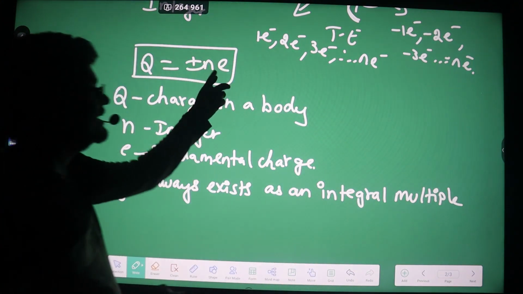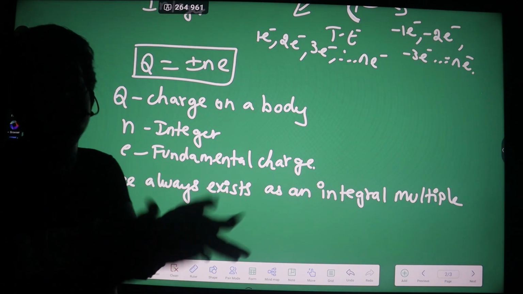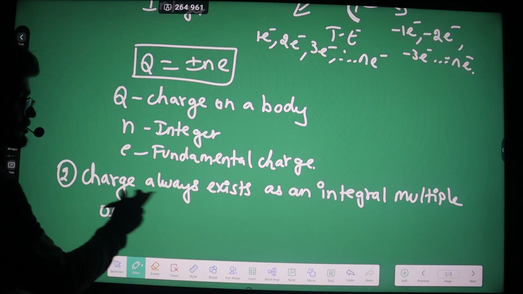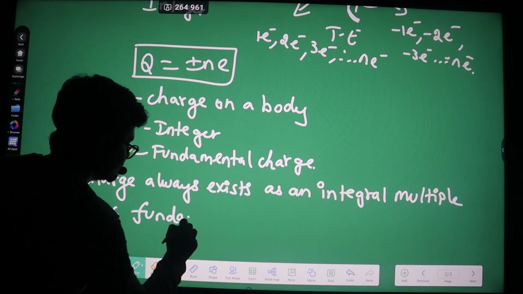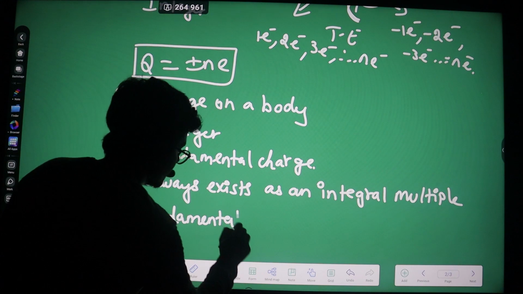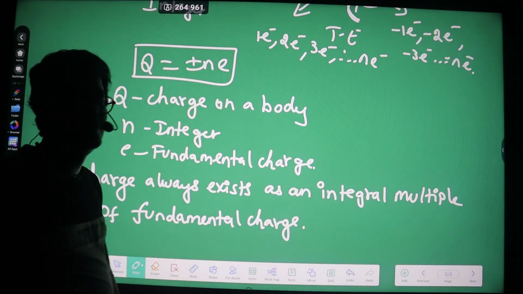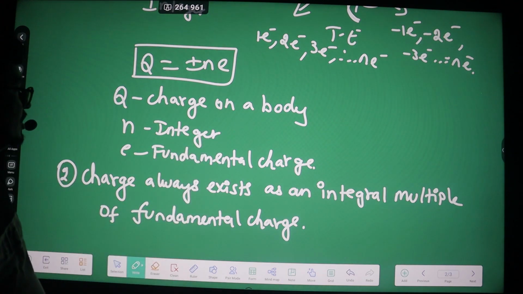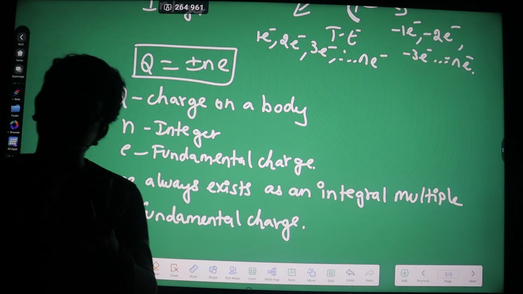I can call e the fundamental charge because it is the smallest charge existing in this universe. Charge always exists as an integral multiple of fundamental charge, because this charge is the only one having the ability to exist independently. So this is all the information for the concept of quantization of charge.